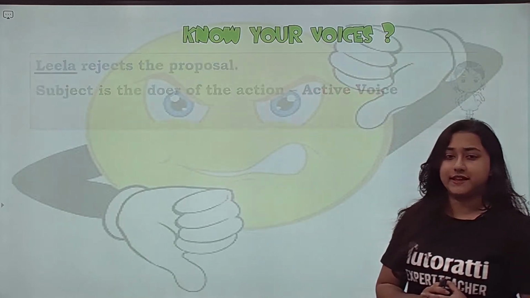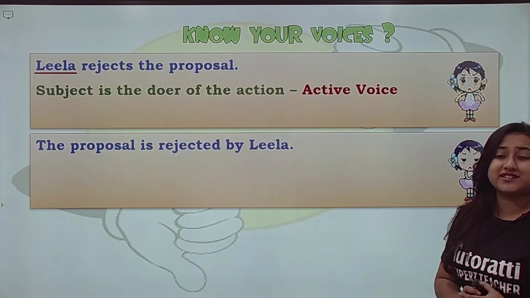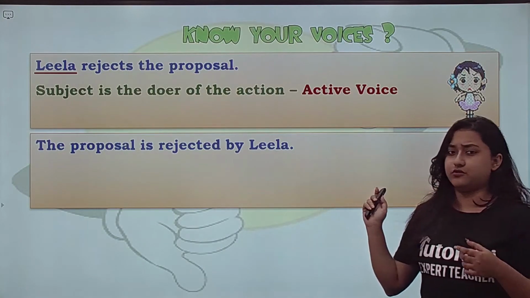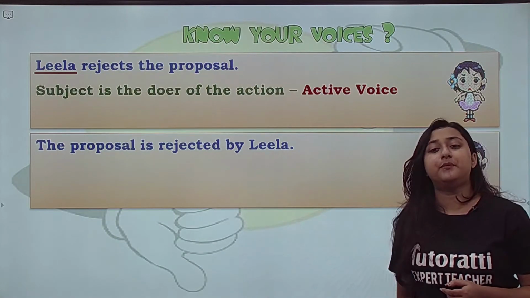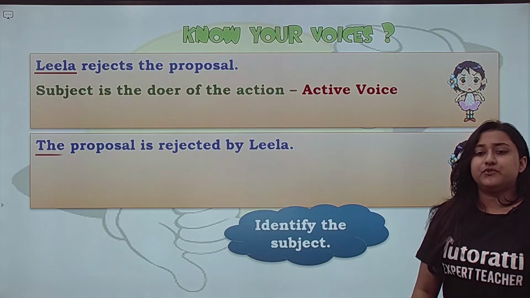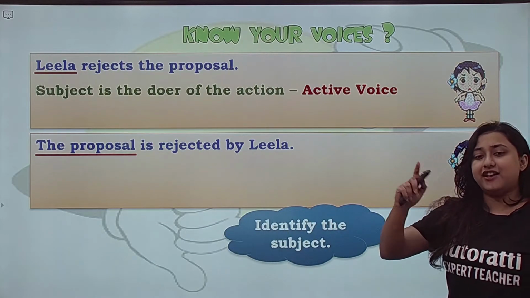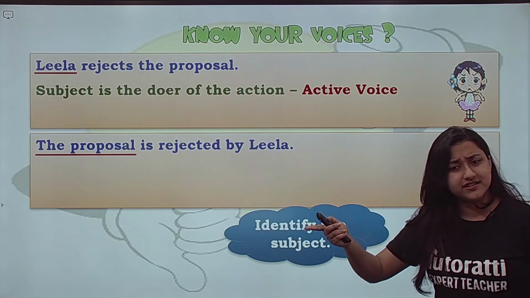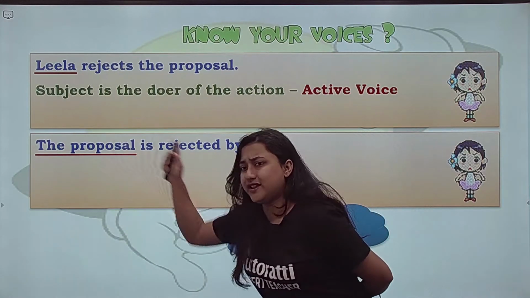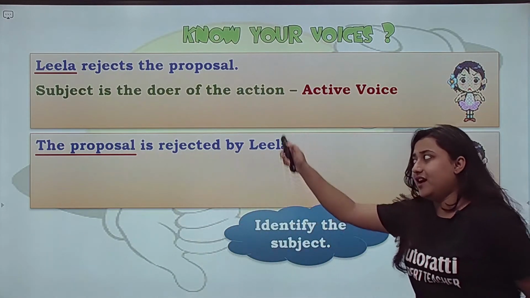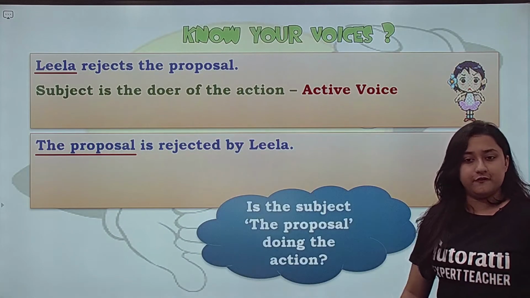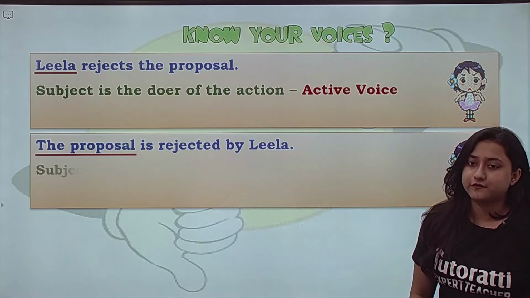Now, if we say the proposal is rejected by Leela, which is the subject now? Leela is not the subject now. Now the subject becomes the proposal, which is, the proposal is rejected by Leela. The proposal is rejecting something. Is the proposal doing this action? No, Leela is doing the action. The subject is not the doer of the verb, so it is passive voice.